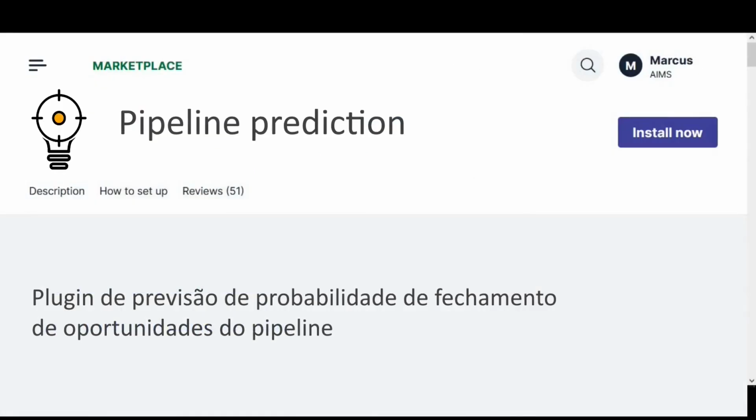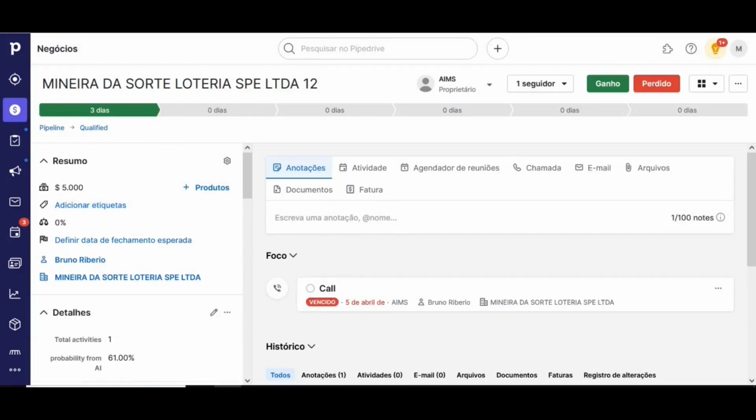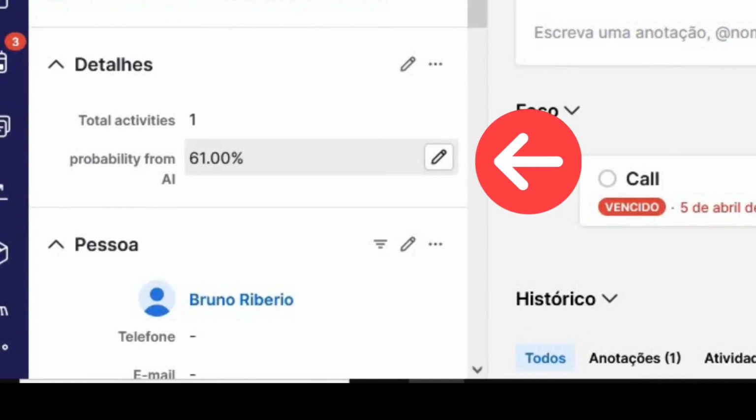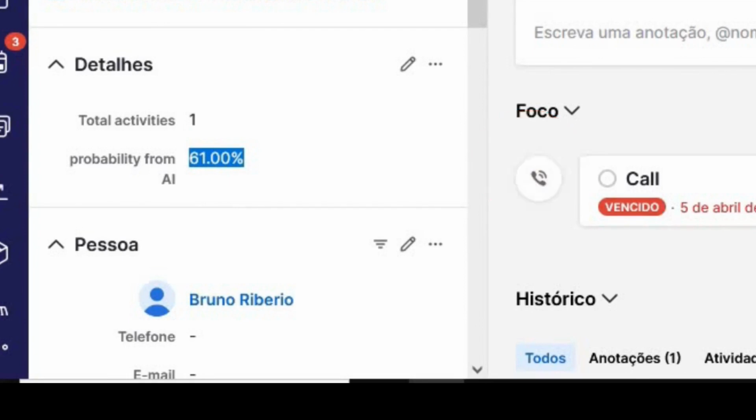Once the plugin is installed, this additional AI calculated probability field is created and populated for every opportunity in the pipeline, and automatically updated every time we save a change to any opportunity. But how does the plugin do this? How does it calculate this probability?